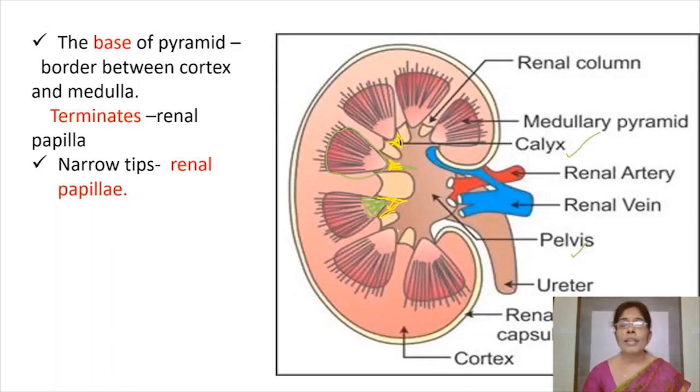Now all these calyces open into the funnel-shaped pelvis. These are calyces. Individual cup-like regions are calyces. All these calyces open into the funnel-shaped pelvis.